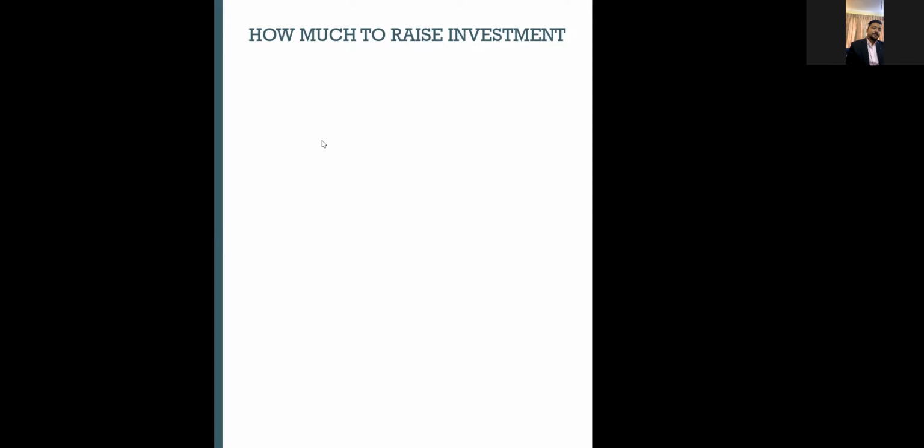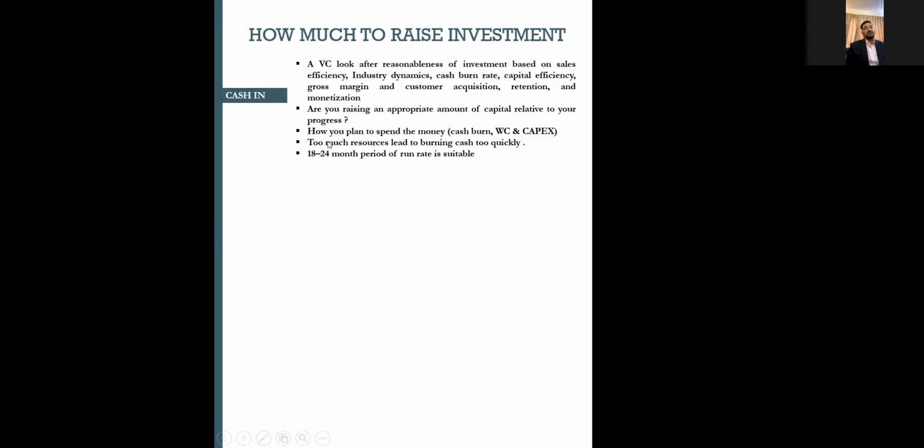So first of all, how much money to raise. It's three things, right? First the cash in, then the cash out, and the milestones achieved. These are the normal life cycle stages which a VC firm will follow, right? So from the cash in perspective, it should be clear, right? A VC investment is not like that, right?